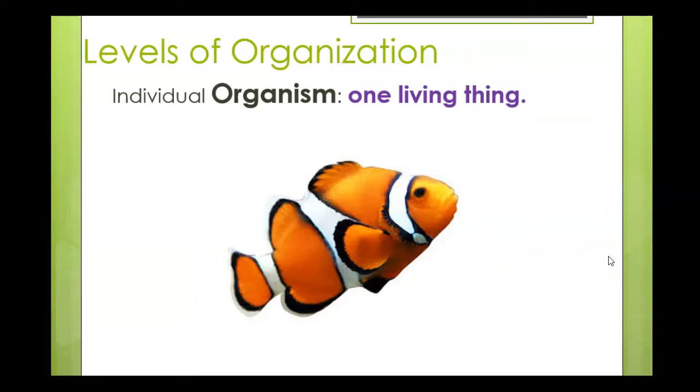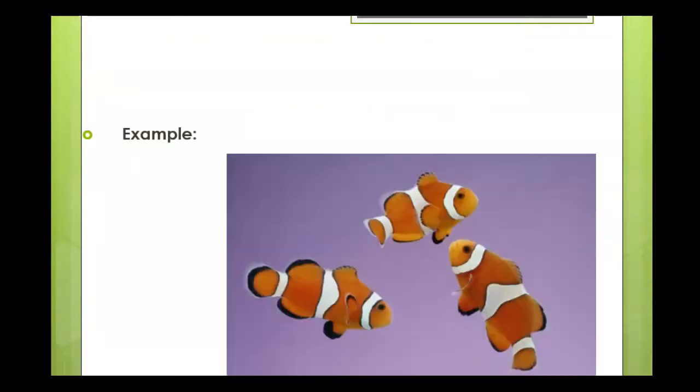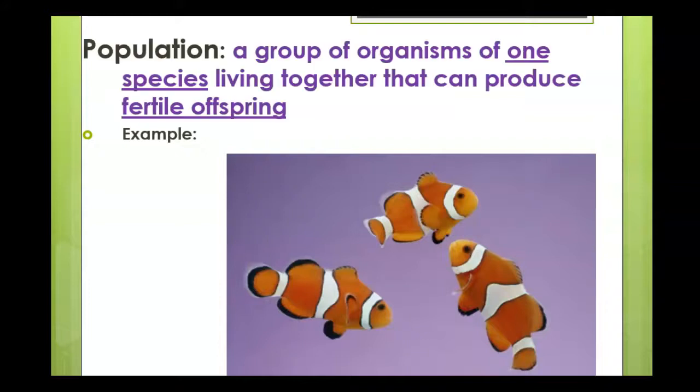So an individual organism is one single living thing, like this clownfish here. Next we have a population. A population is a group of the same organisms, of the same species. So a population is a group of organisms of one species that live together and can produce fertile offspring. For example, a group of clownfish that can have clownfish babies together.